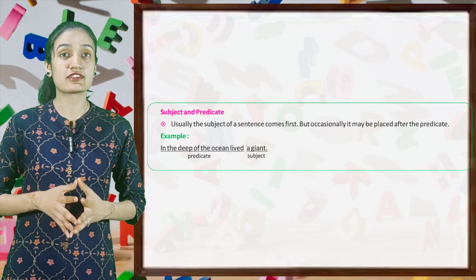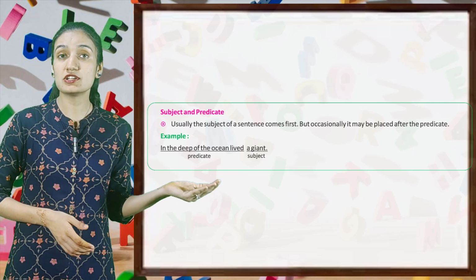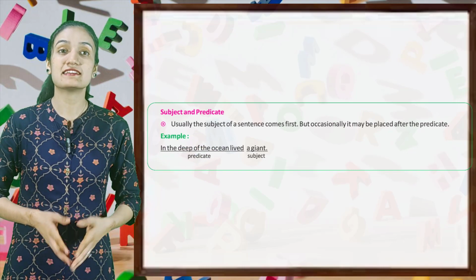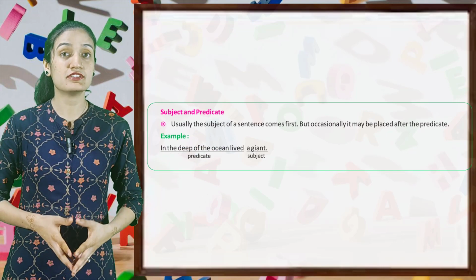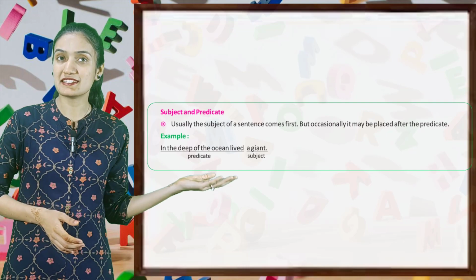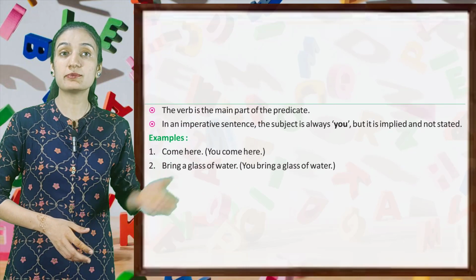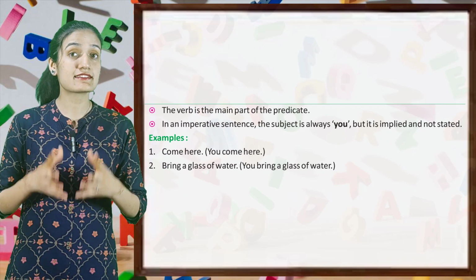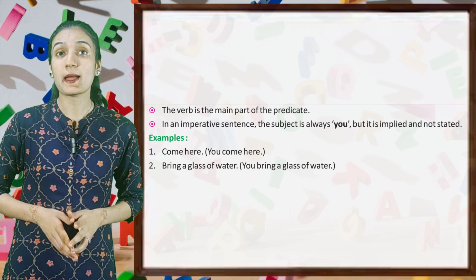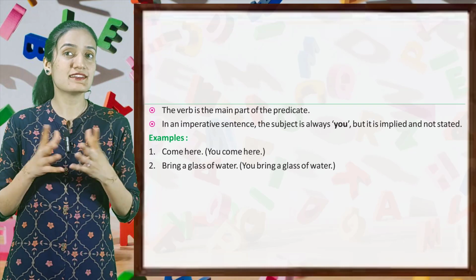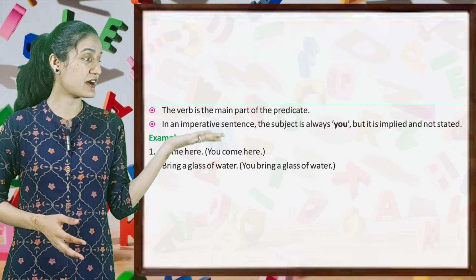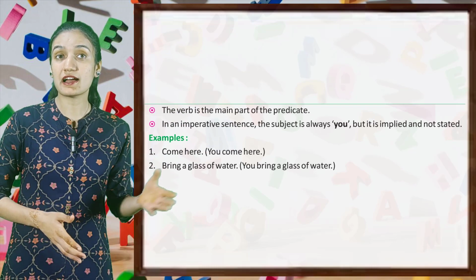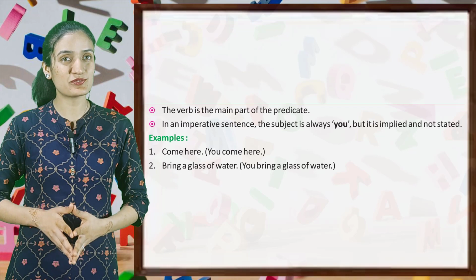Usually the subject of a sentence comes first, but occasionally it may be placed after the predicate. Examples, in the deep of the ocean lived a giant. Predicate and the subject. The verb is the main part of the predicate. In an imperative sentence, the subject is always you, but it is implied and not stated. Now, examples, come here, you come here. Bring a glass of water, you bring a glass of water.